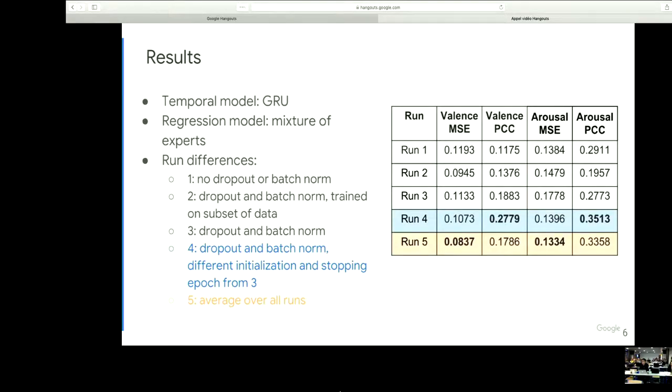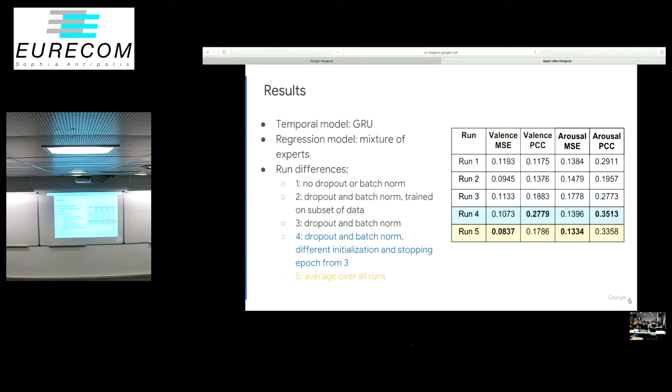So for our results, all of the runs here are based on the GRU with a mixture of experts for regression. The differences between the runs is that in run 1, we removed our regularization of dropout and batch normalization, and this is trained on the whole data set. In run 2, we enabled dropout and batch normalization, but this is only trained on a subset of the data, and this does much worse than run 3, which has dropout and batch normalization enabled, but trained on the whole data set.